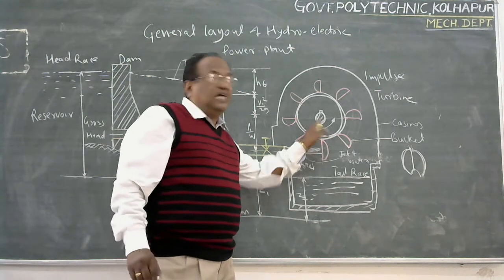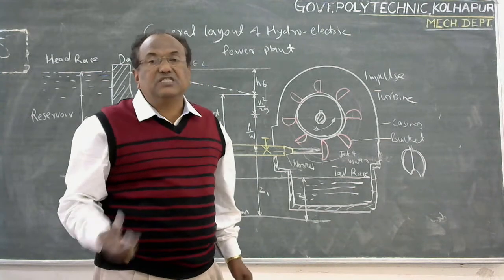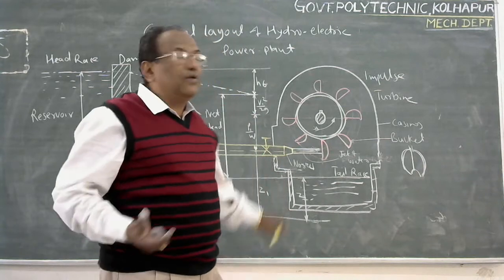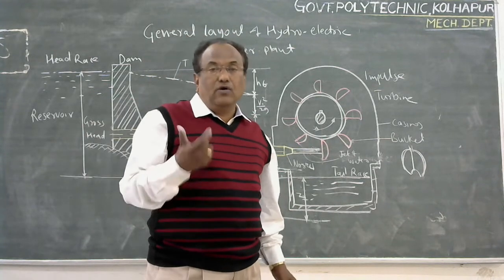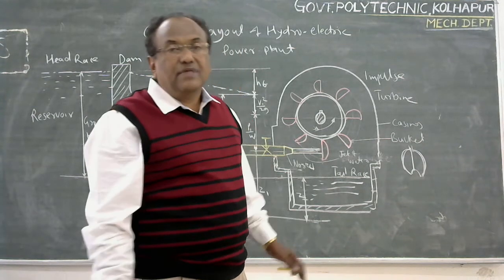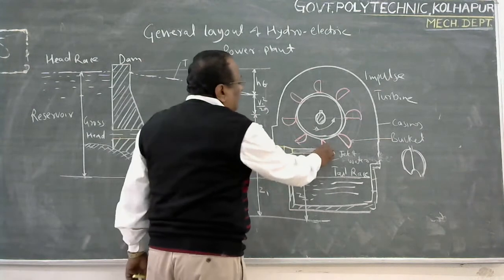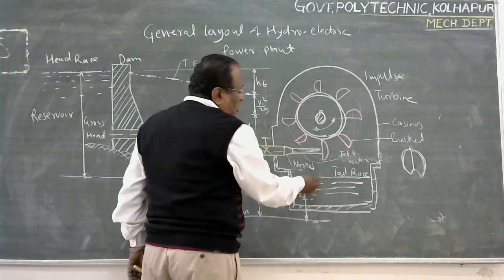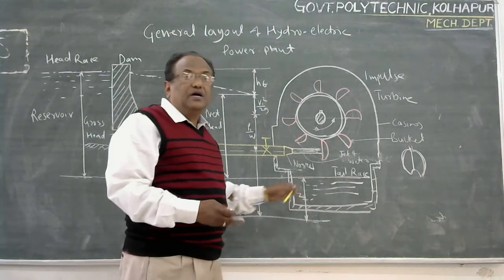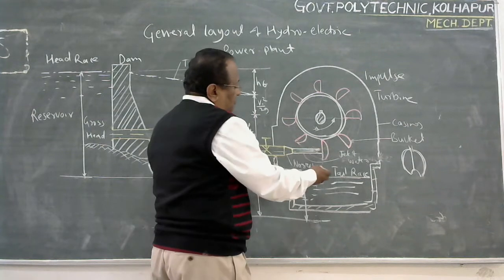The shaft gives mechanical energy to the generator, and the generator converts this mechanical energy into electrical energy. Thus, the power generated is called hydroelectric energy, and that is why this plant is called a hydroelectric power plant. The water, after striking the buckets, falls in this channel which carries this water away from the powerhouse.